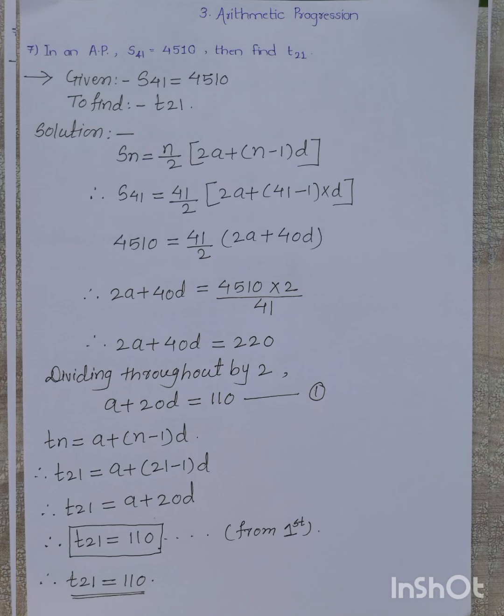By putting n equal to 21, we get T21 is equal to a plus 20d, and this a plus 20d value we already have from equation 1, which is equal to 110. So T21 is equal to 110.